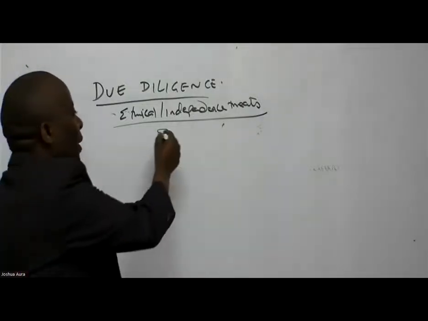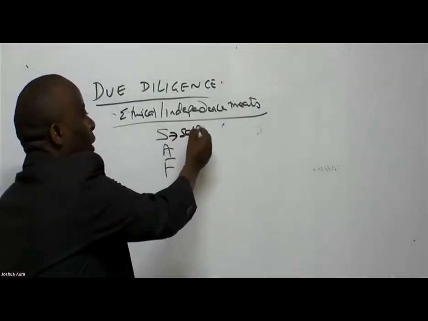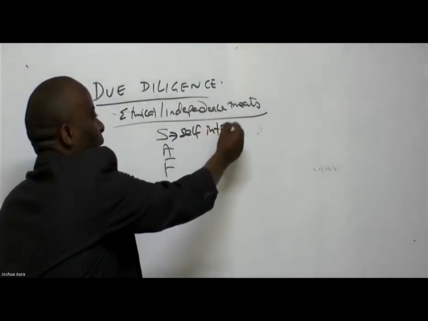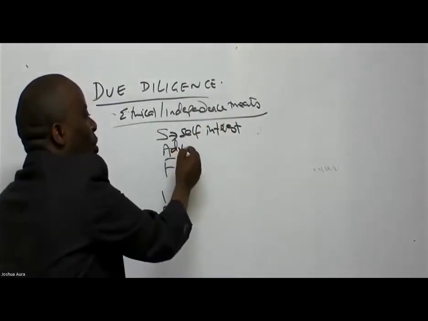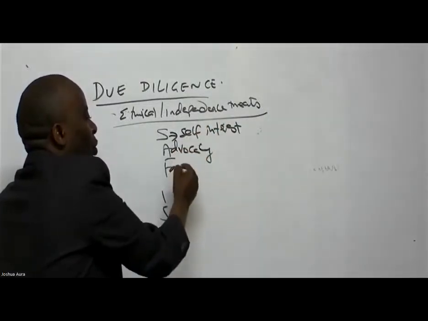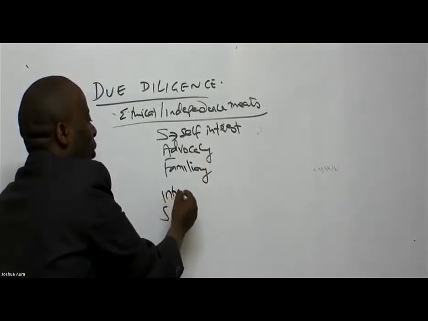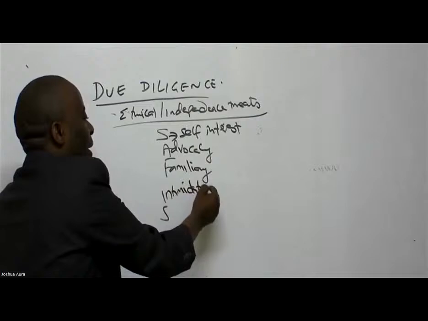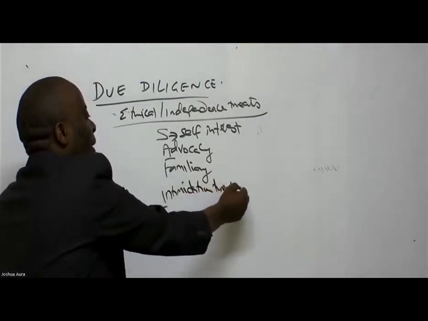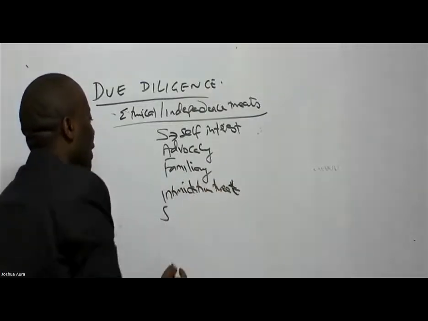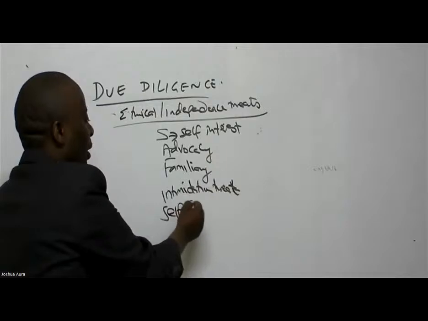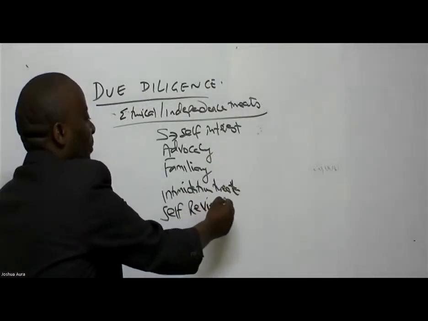So where we have this, S stands for what here? For self-interest. We have what we call advocacy. We have what we call familiarity. We have what we call the intimidation threat. And then of course we have what we call the self-review threat.